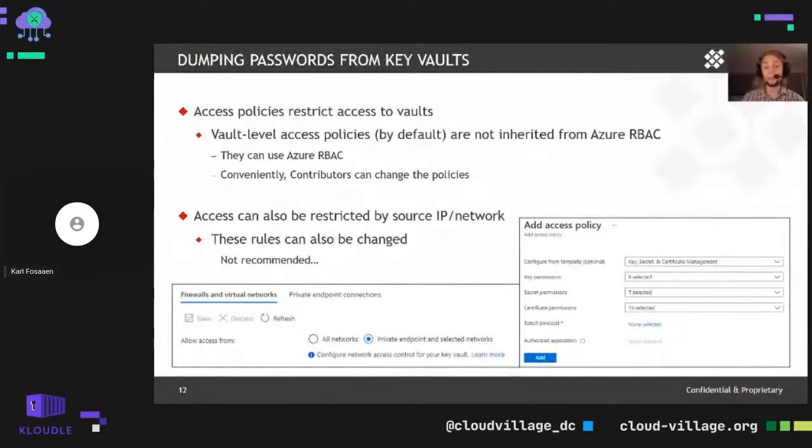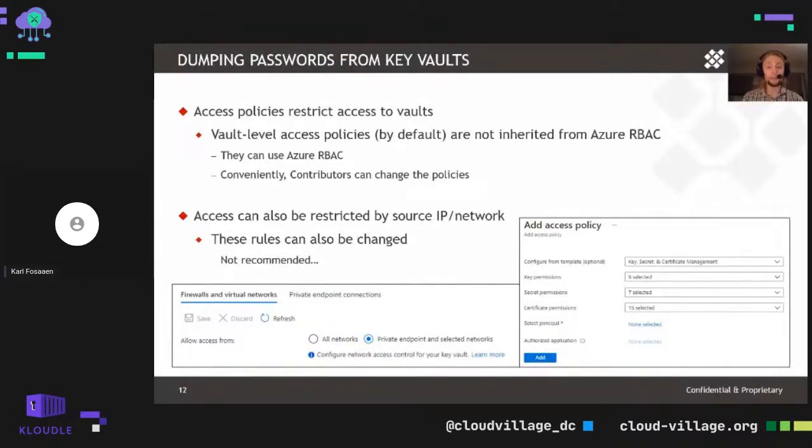During a pen test, we may want to modify that access policy temporarily so that we can access the credentials that are in that vault. And we definitely want to revert those changes after we're done with that. That is something that you can do. We have functions, and we'll talk about that on the next slide here, that allow you to do that. But it's not a huge impact. It is something that could potentially be logged in the subscription logs themselves and potentially noted as malicious activity. So something to watch out for there.